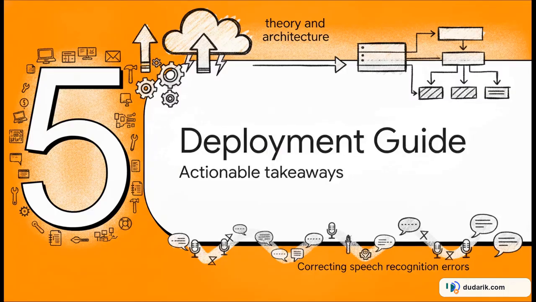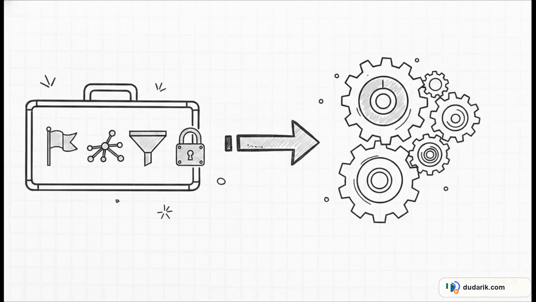Finally, let's get practical with Section 5, Developer Deployment Guide. If you want to integrate GSpin into your production environment, you really need to treat ASR correction as a constrained search problem. Here are the core engineering patterns: token flagging, phonetic graph construction, two-tier filtering, inference constraints, and fallbacks. This entire containerized post-processing layer is designed to fit right before your intent parser to prevent those cascading downstream failures.